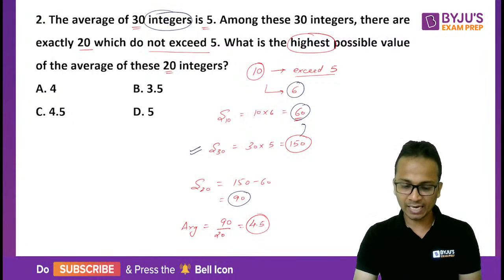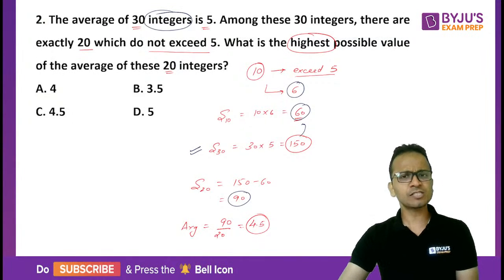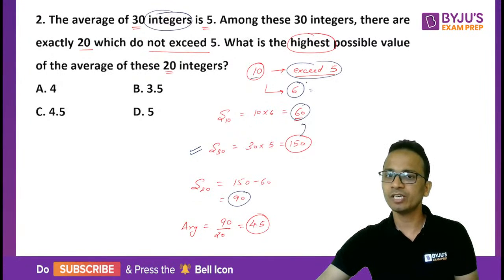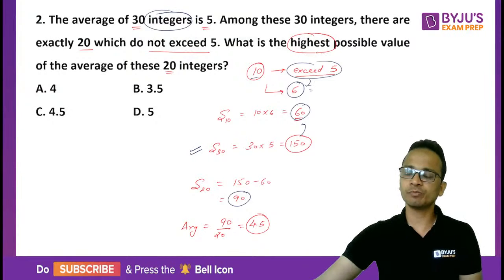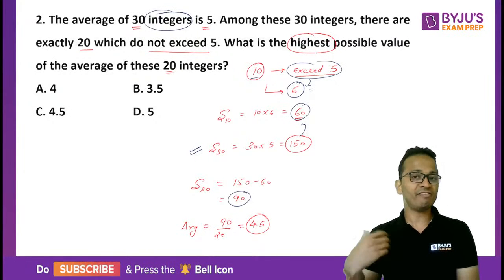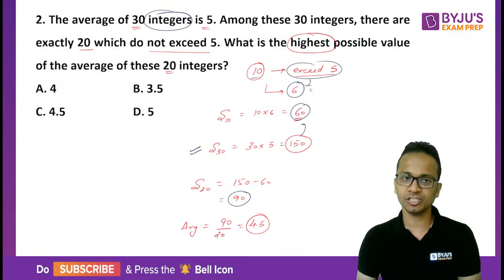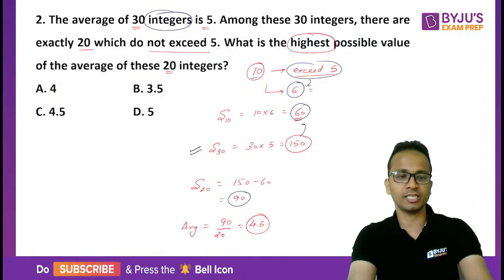So go ahead and do that. Ankita has just explained where 6 came from. All these 10 integers exceed 5, so their minimum value will be 6 because they are integers. Their value cannot be any number between 5 and 6 because these numbers are integers. I hope you all have understood this.